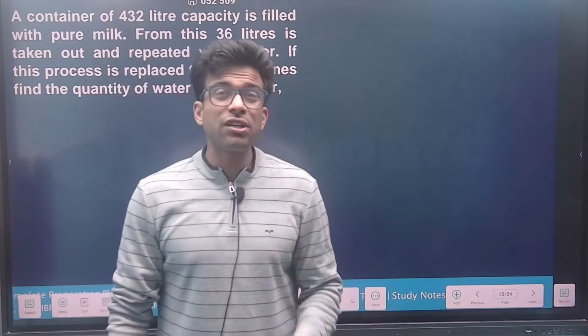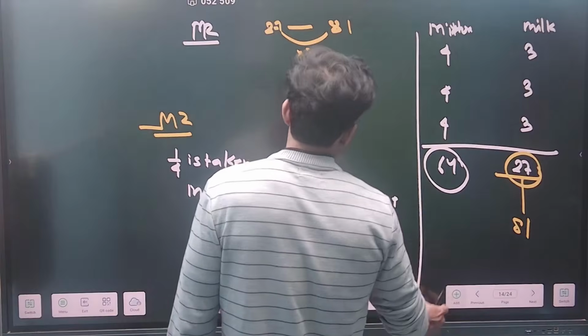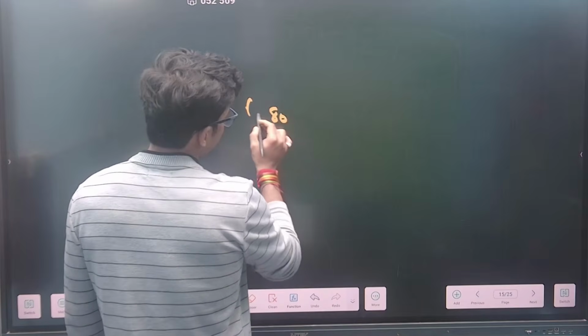The quantity should be equal. Always remember, Nasimha, always remember. Quantity means 80 liters.